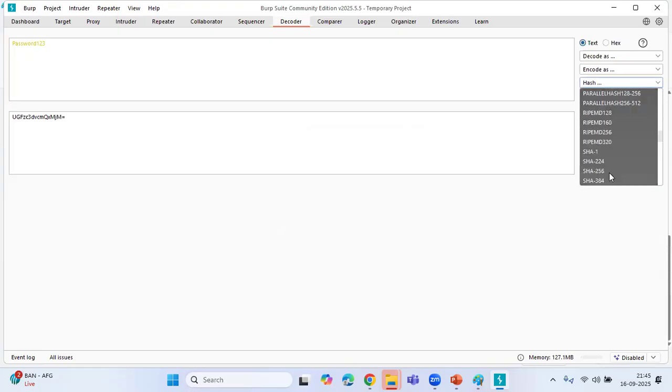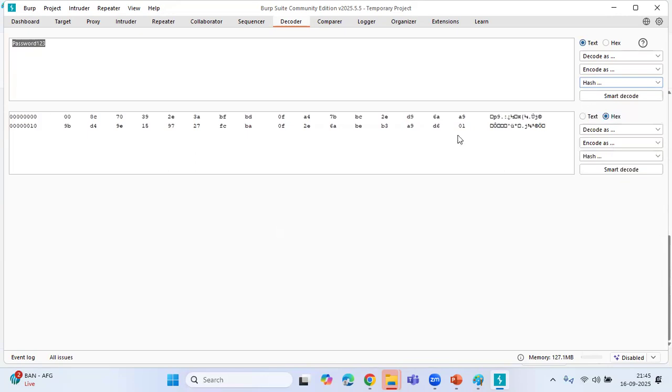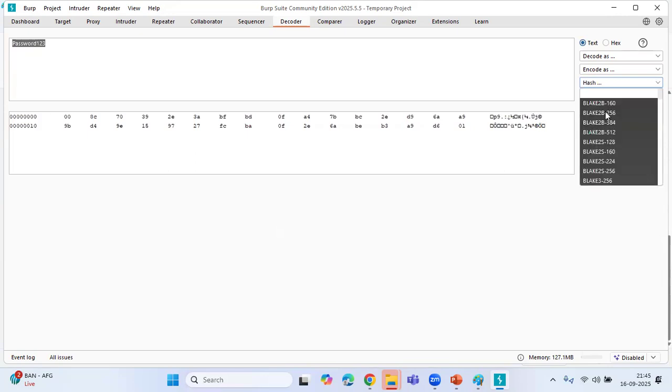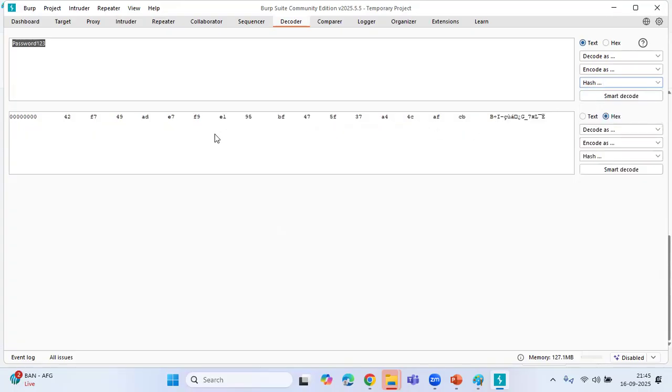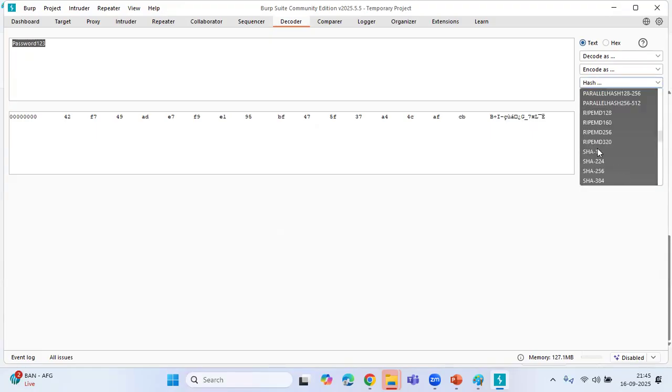Here different hashing algorithms are there, and based on the algorithm, it will be converted into a different format. See, my hash is converted into a different format. Like this, your passwords will be converted and stored in the database. So it's a one-way conversion.